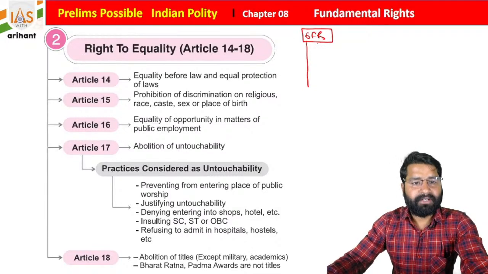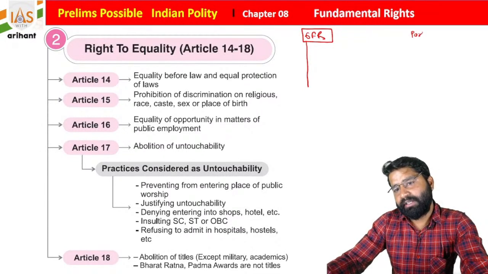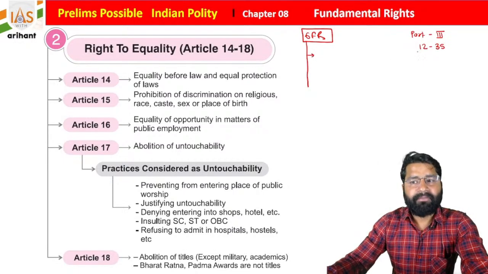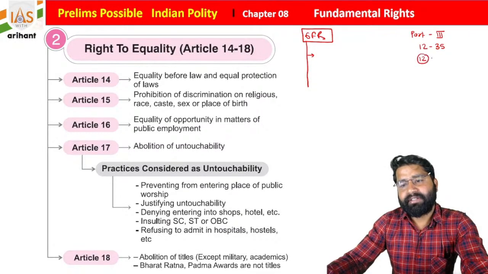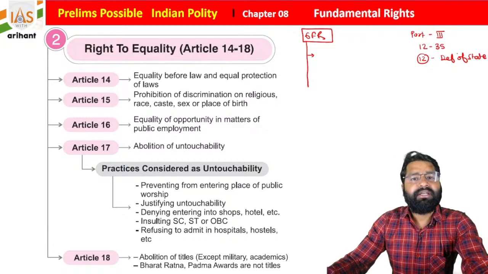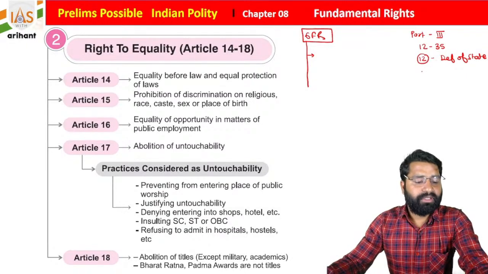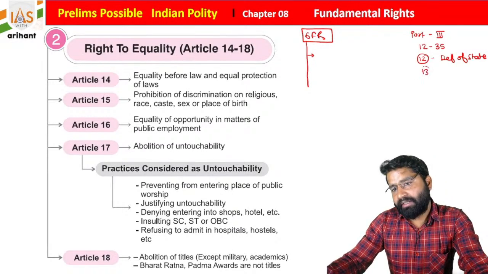So we have 6 fundamental rights, and as you know, students, Part 3 of the Indian Constitution mentions the fundamental rights. The articles run from Article 12 to 35. In Article 12 there is a definition of the state. They are mentioning to whom you will turn to seek the fundamental right, and who will try to make your fundamental rights available to you. Then Article 13 mentions judicial review.